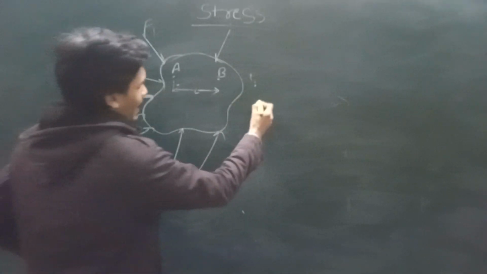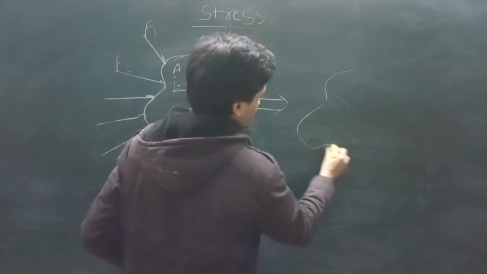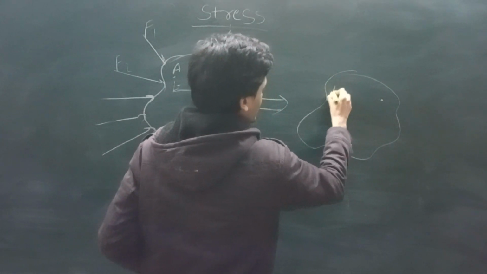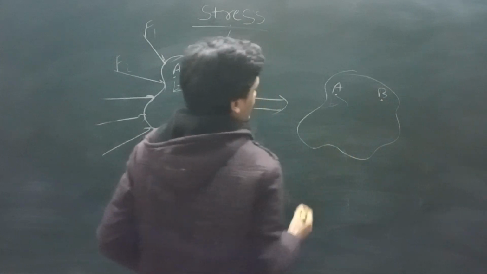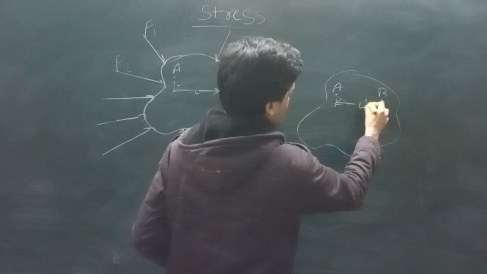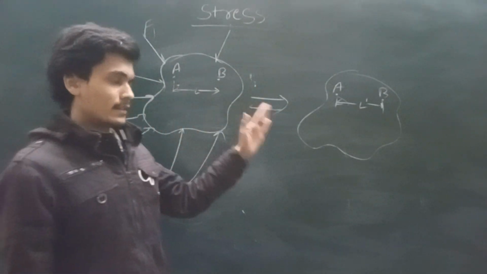After applying these forces, what happened? If the distance between A and B is going to change, it changes from L to L'.